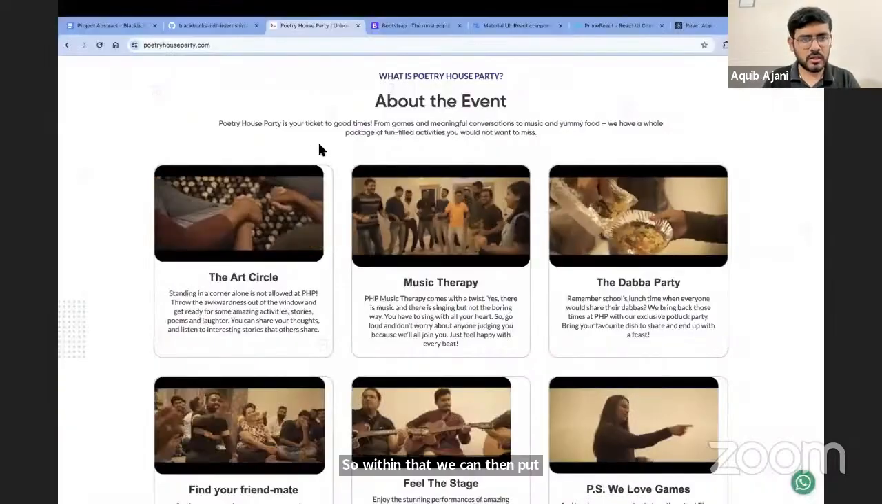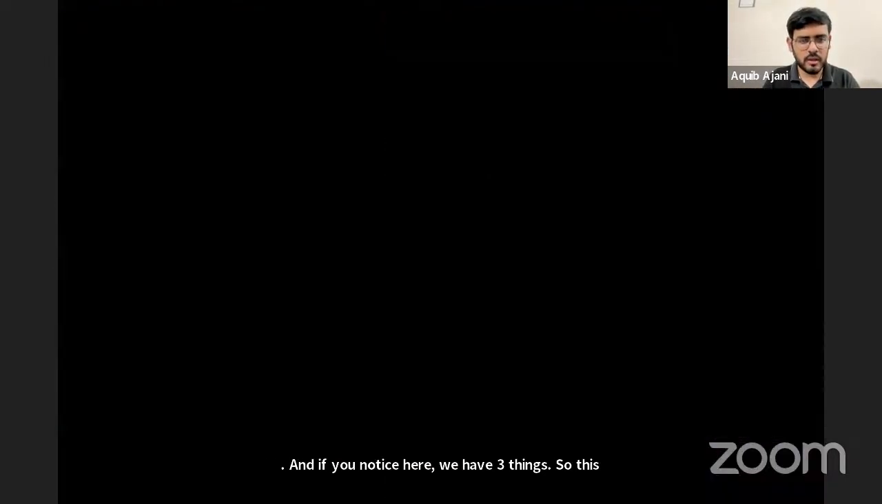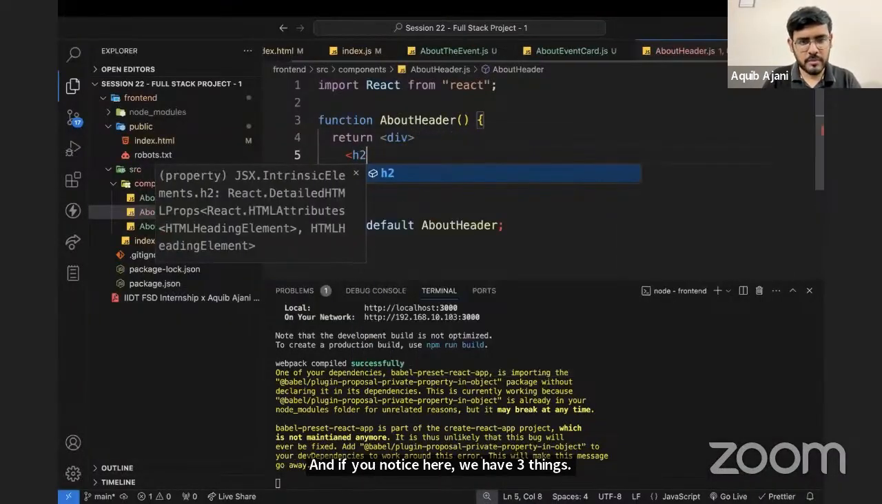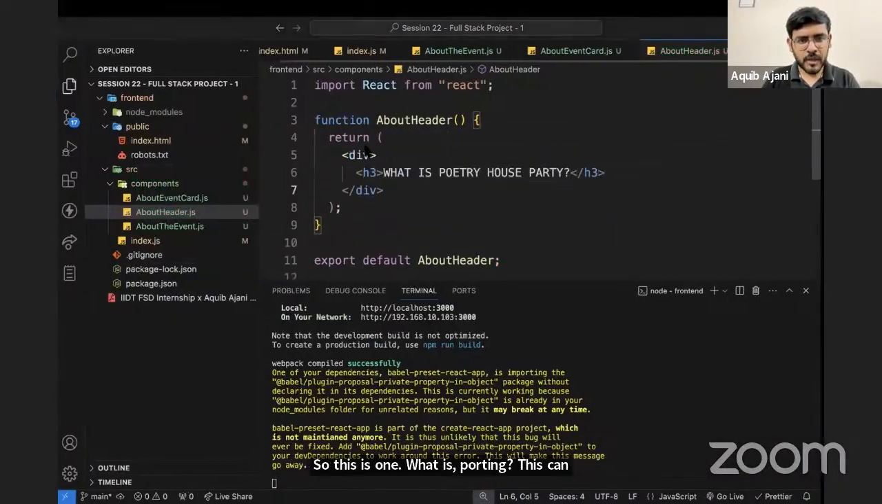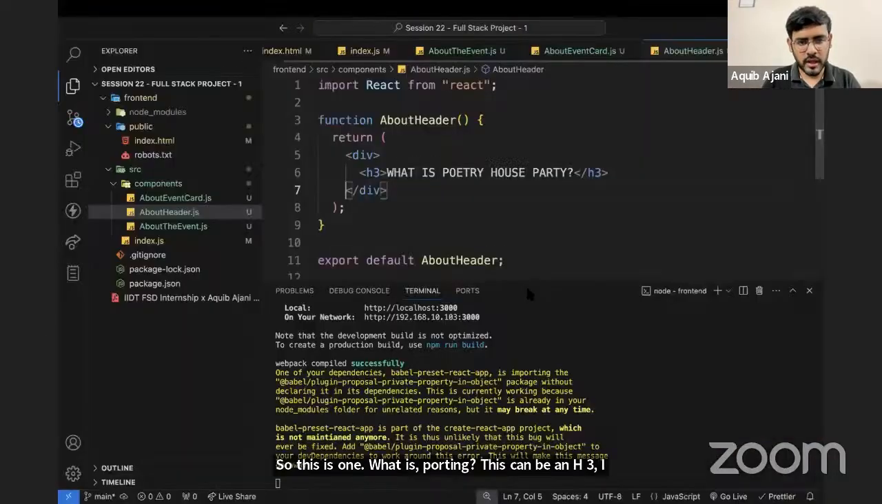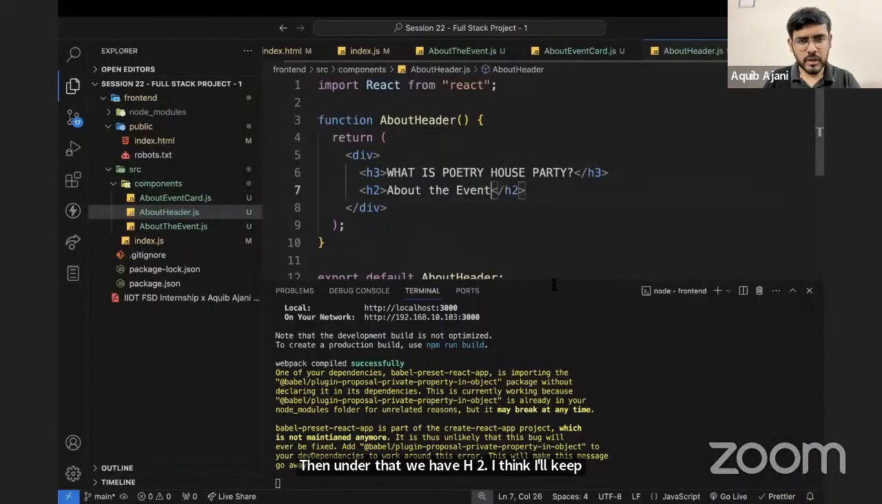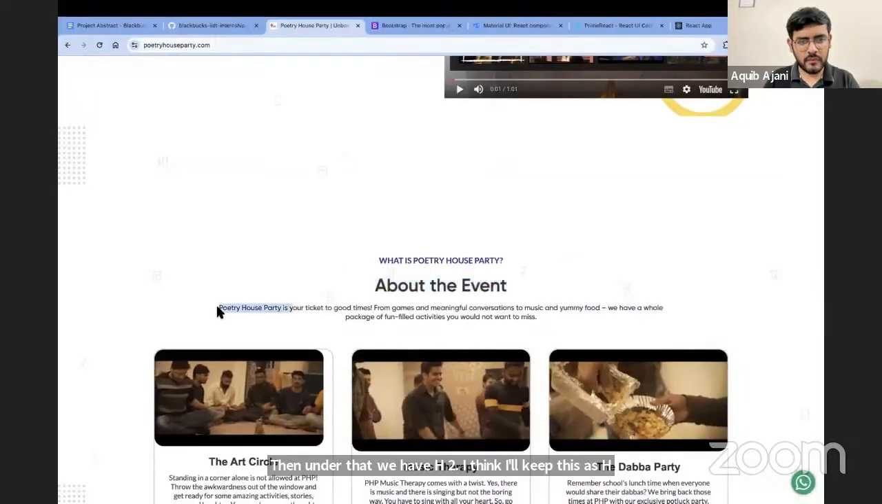And if you notice here, we have three things. So this is one, what is poetry house party? This can be an h3, I think, right? Then under that, we have h2. I think I'll keep this as h2, about the event. And then under this, we can have the paragraph.